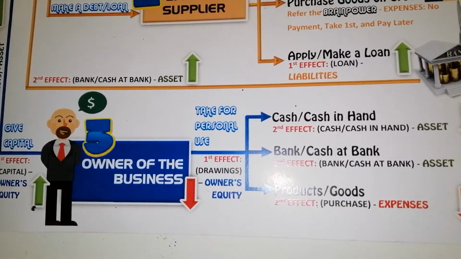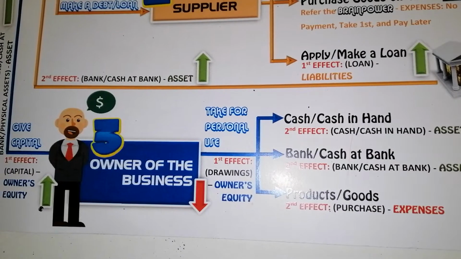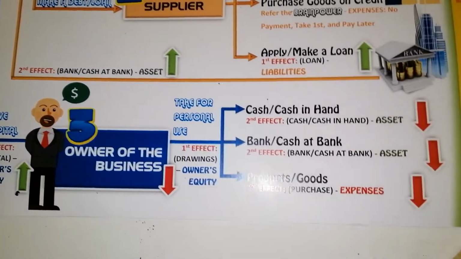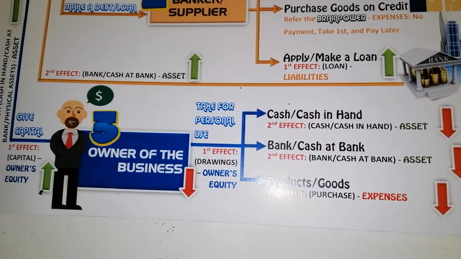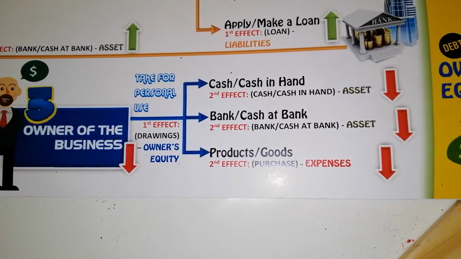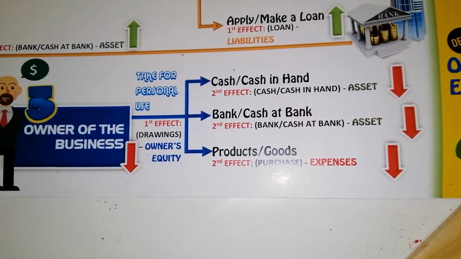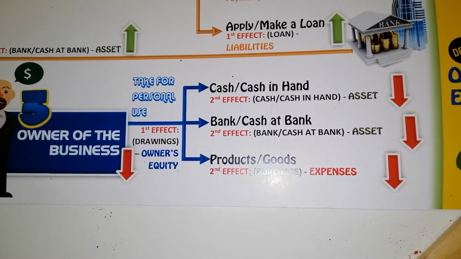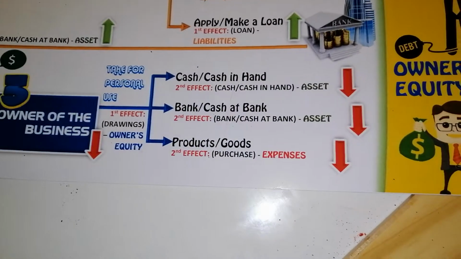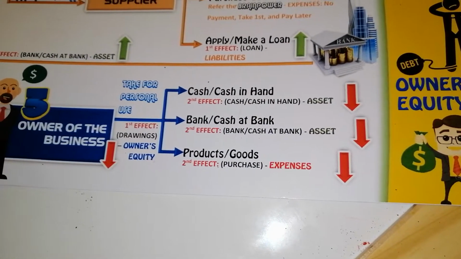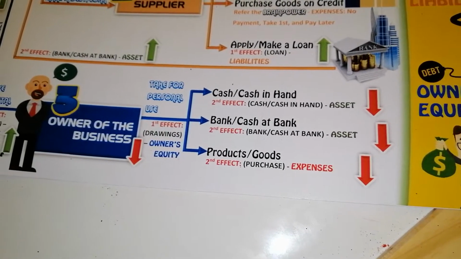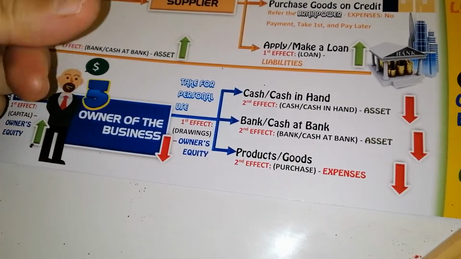Okay, so we cannot stop the owner. Kita tak boleh stop owner to take anything from business, because we know that business belongs to the owner. Even the accounting concept advises already, owner tak boleh ambil anything from business for personal use. But you cannot stop the owner. Accountant cannot stop the owner. Okay, so they can take anything from business with a limited amount, and we need to record it. Anything that goes in or out from business, we need to record it because it will involve cash.